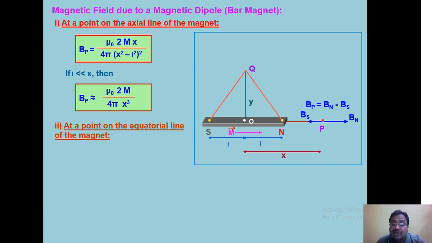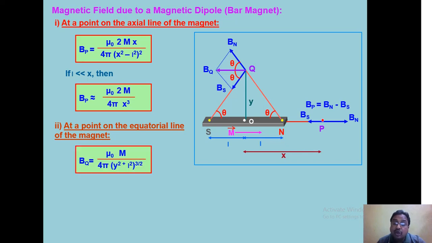You may apply Pythagoras theorem, so that each line QS or QN will be equal to square root of y square plus L square. And here the lines QN and QS are aligned at an angle theta with the axial line, and let us place a unit north pole at this point Q. So, it will experience a force along QN, Bn.